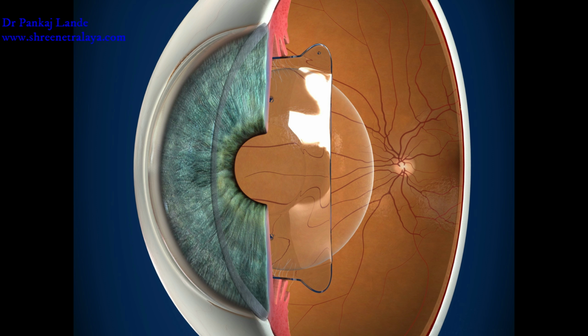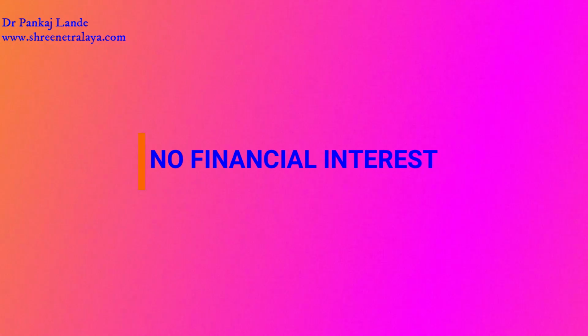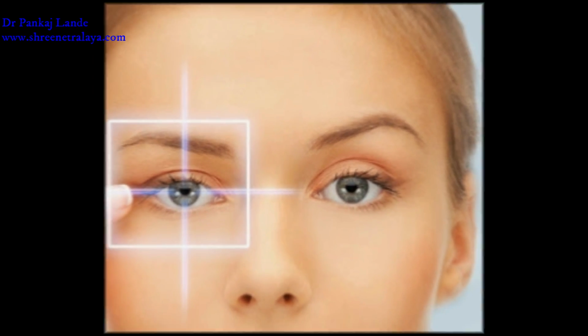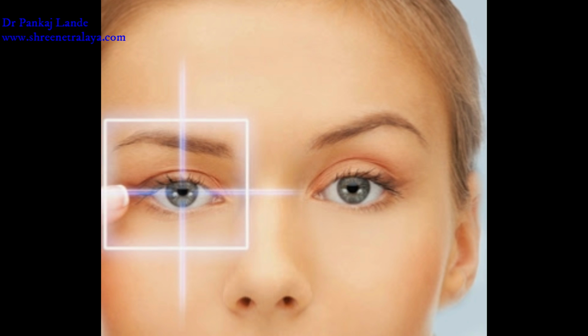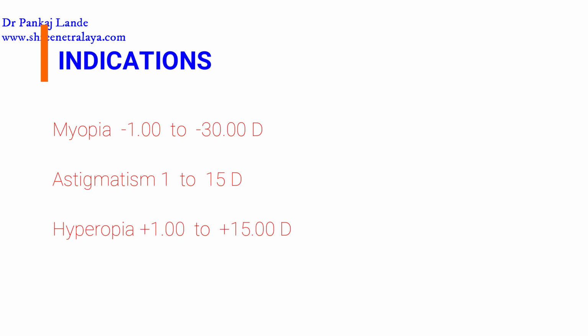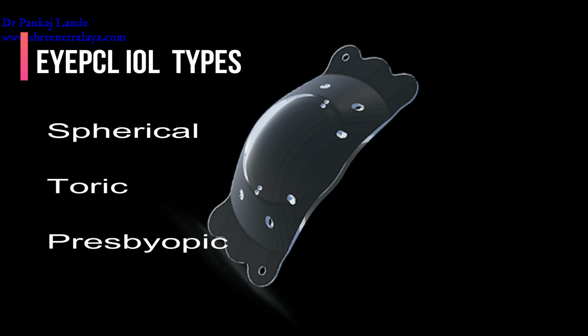No financial interest in this particular product. It is made of acrylic hybrid material. Indications for this IPCL are any myopia between -1 to -30 diopters with cylindrical power from 1 to 15 diopters. It can also correct a hyperopia between 1 to 15 diopters. IPCL comes in three variants: IPCL simple, that is spherical, IPCL toric and IPCL presbyopic.